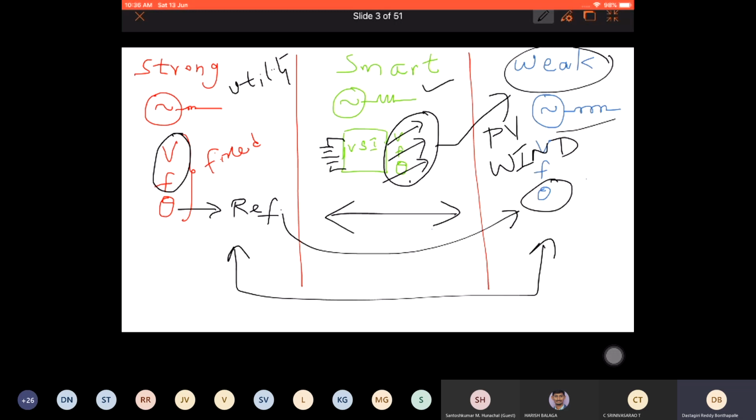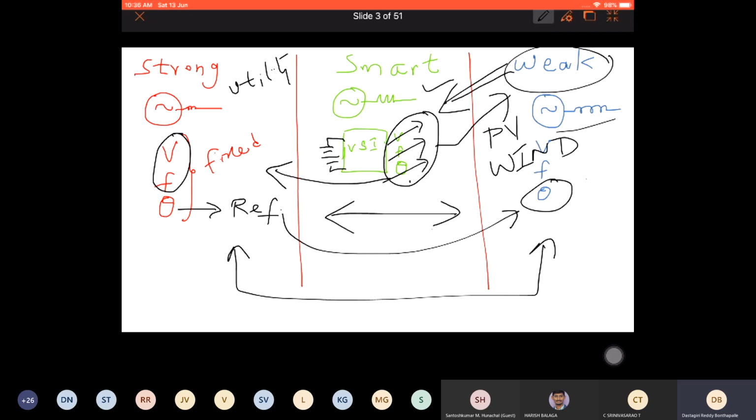So now once you change these values v and f theta after synchronization, this weak grid will definitely follow you, because it is a weak grid. So you can make this weak grid follow you. Now once it started following this, you can look at the strong grid and see what is its voltage, frequency and theta. Now you adjust voltage, frequency and theta.